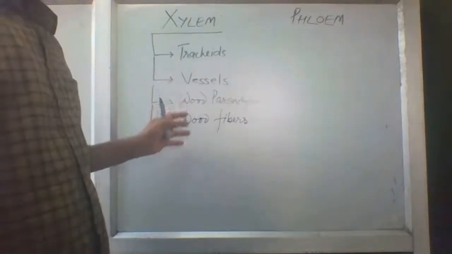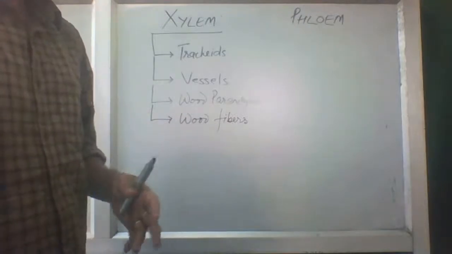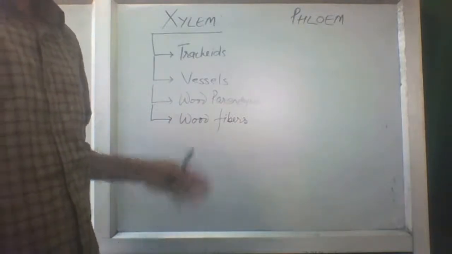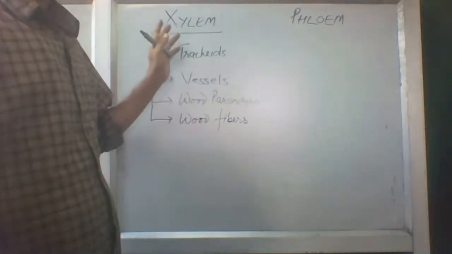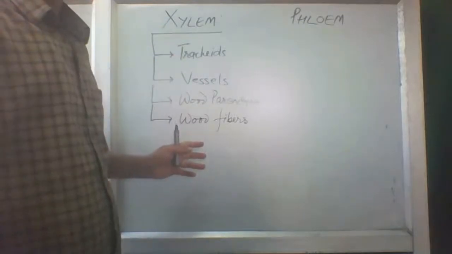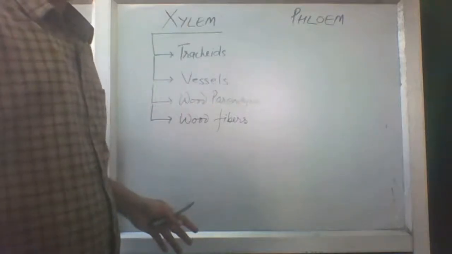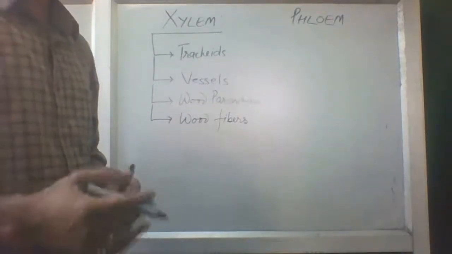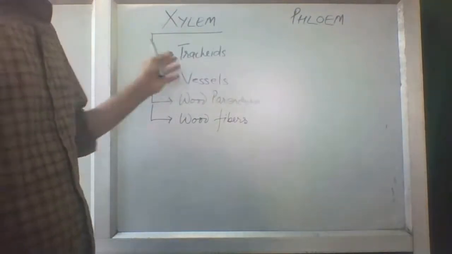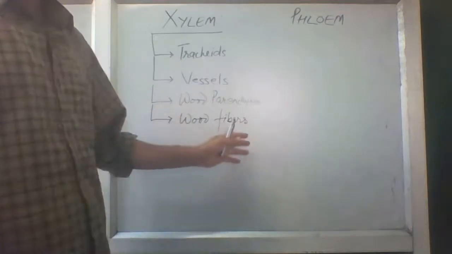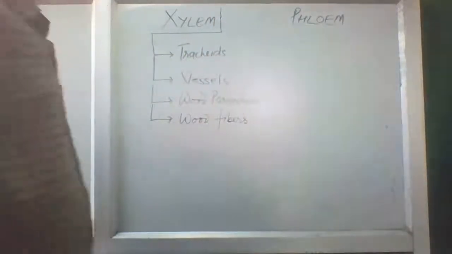I did not use the words xylem parenchyma and xylem sclerenchyma because they may confuse you. If I use such complicated words, you will say that on top there is already written xylem, and again xylem is coming. So you may get confused. So I use xylem only once and the rest of the words once each. They will look different and it will be easy for you to grasp them permanently into your brain. Now, xylem: tracheids, vessels, wood parenchyma, and wood fibers. These four types of xylem tissues are seen in plants.